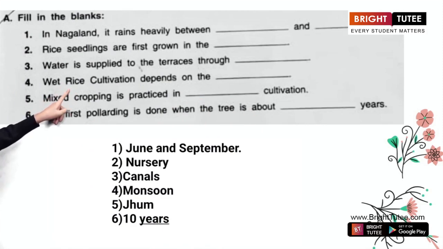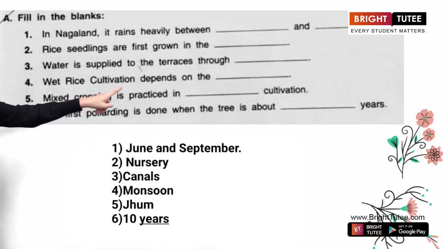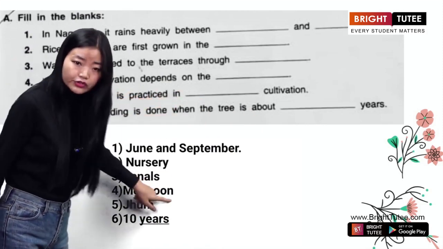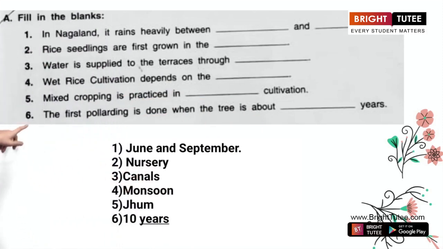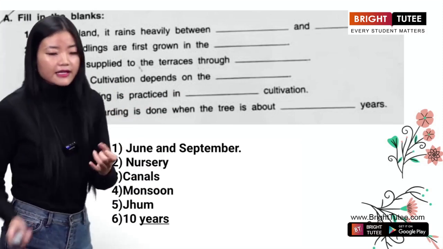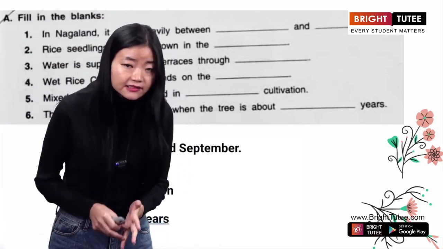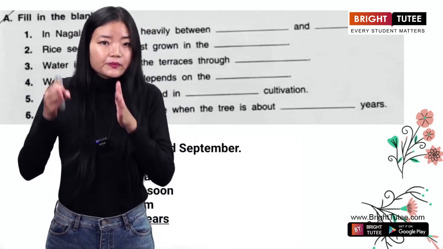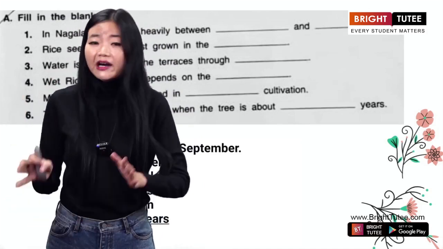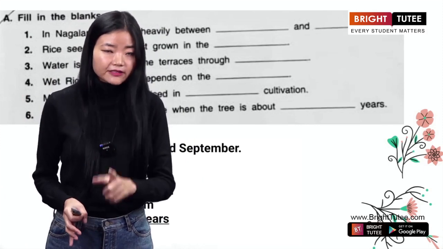Okay. And wet rice cultivation depends on the monsoon. Monsoon is the answer. Mixed cropping is practiced in, is it in the jhum cultivation? Is it in the terrace cultivation? Is it in the alder-based cultivation? So the answer will definitely be jhum cultivation.